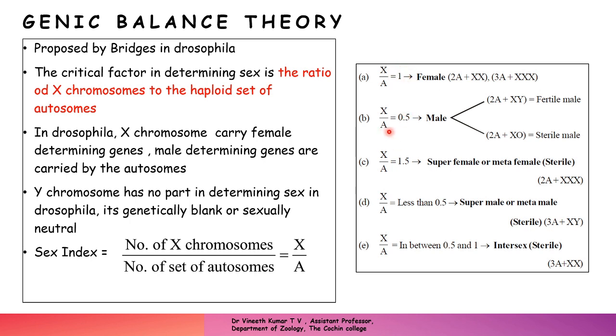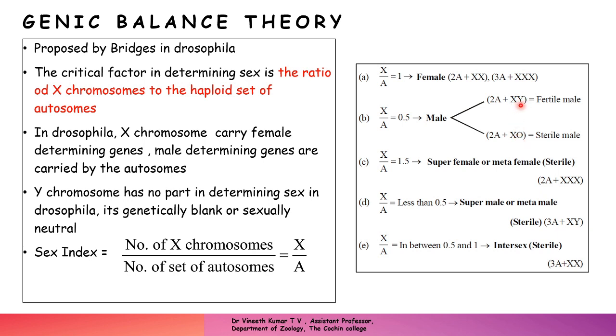Coming to the next ratio, if the sex index is 0.5, that will be a male, and to be normal it should have an XY, which is a fertile male, because both these cases are the normal ones. Here there is a haploid set of autosomes, and this one is the sex chromosome.